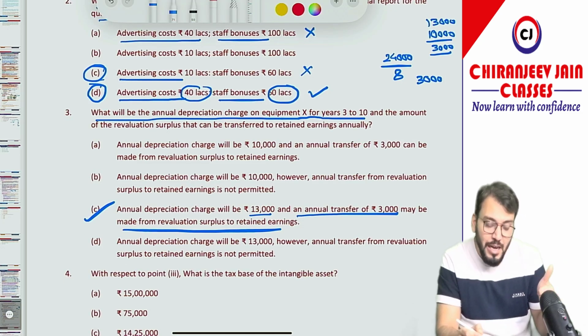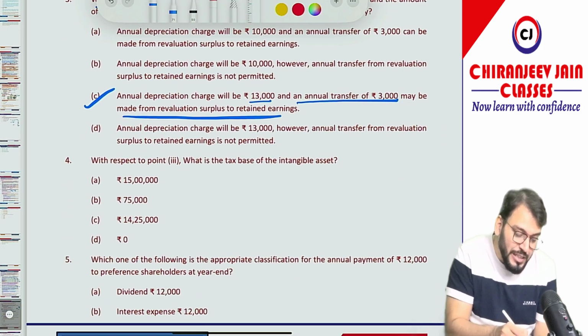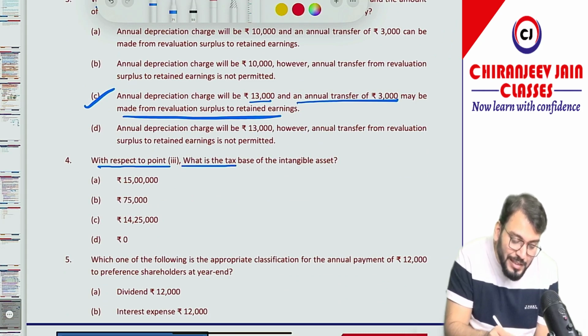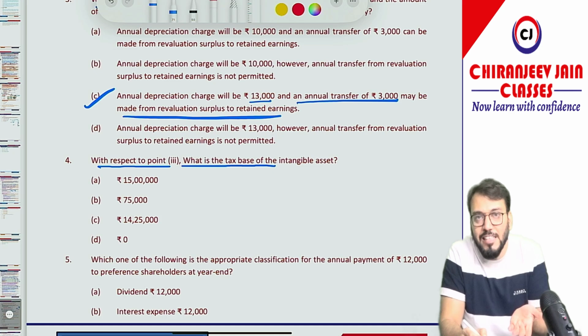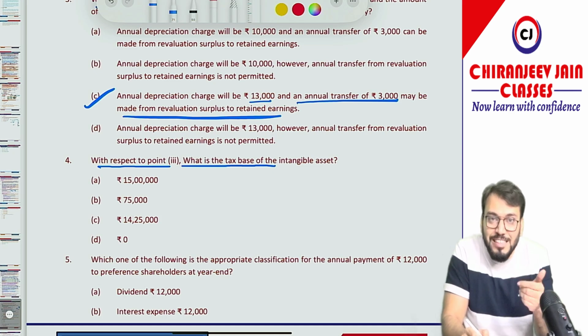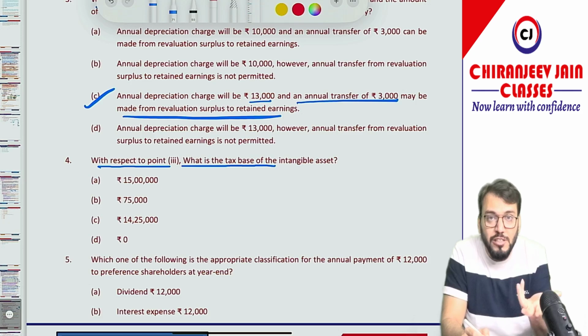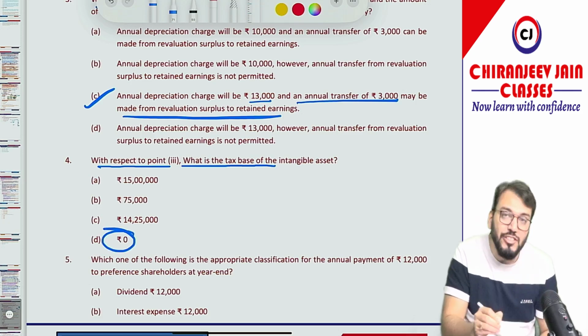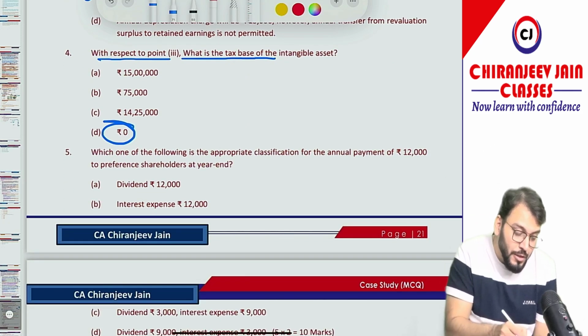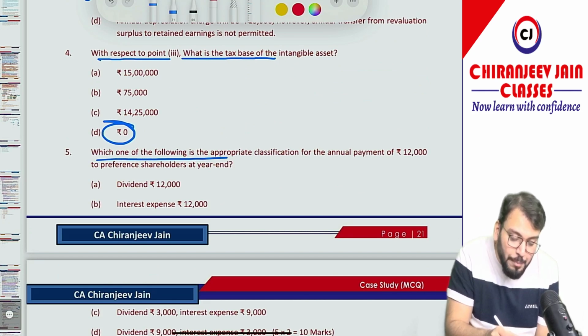Okay sir, understood? Yes sir. Now with respect to point number 3, what will be the tax base of an intangible asset? The tax base we already discussed, it will be 0 because the entire development expenditure has been charged to taxable income of that year only. So of course the tax base will be 0. So option number D is correct. Chalega? Yes sir. Which one of the following is the appropriate classification of the annual payment of 12,000 to preference shareholders at year end?